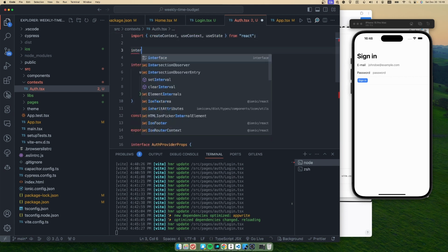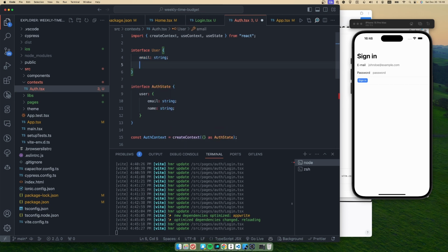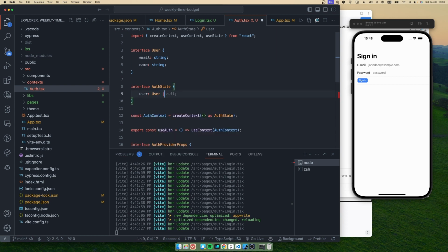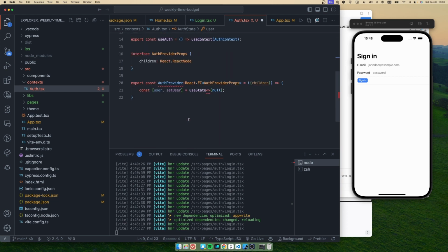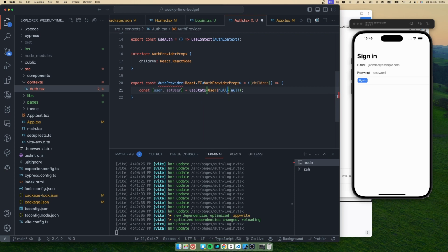So let's create another interface for the user, actually. Email and name. And let's use that interface here. So it can be user or null. So it will be the same here. So in this state, the value might be a user object or null. So it will be null at the beginning.